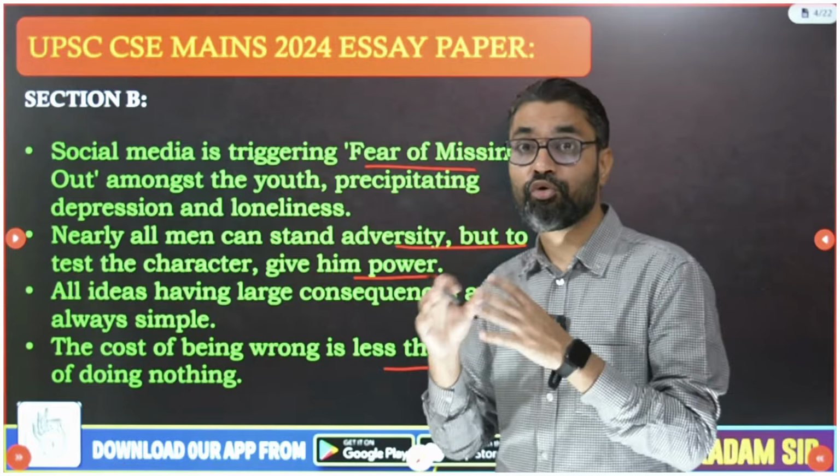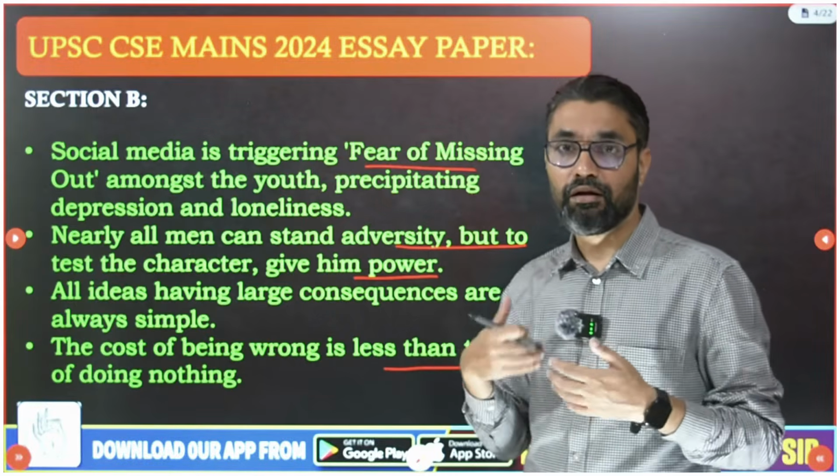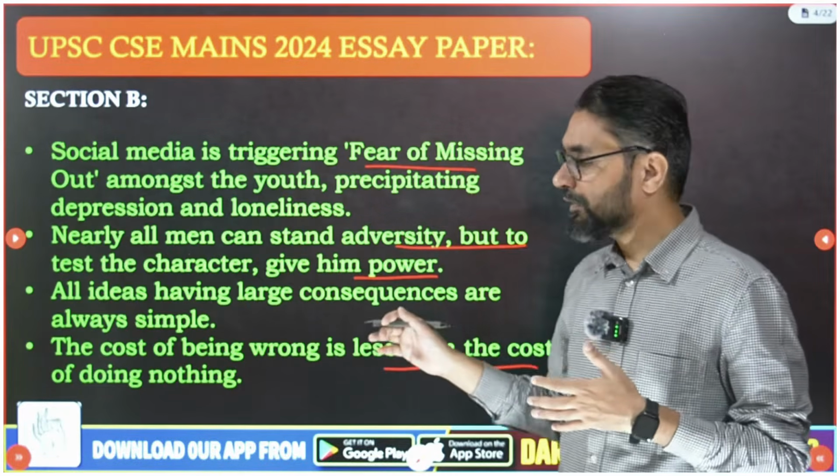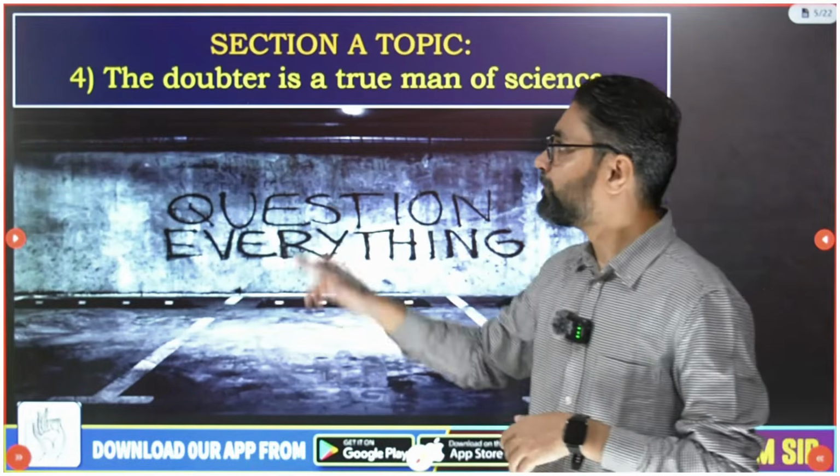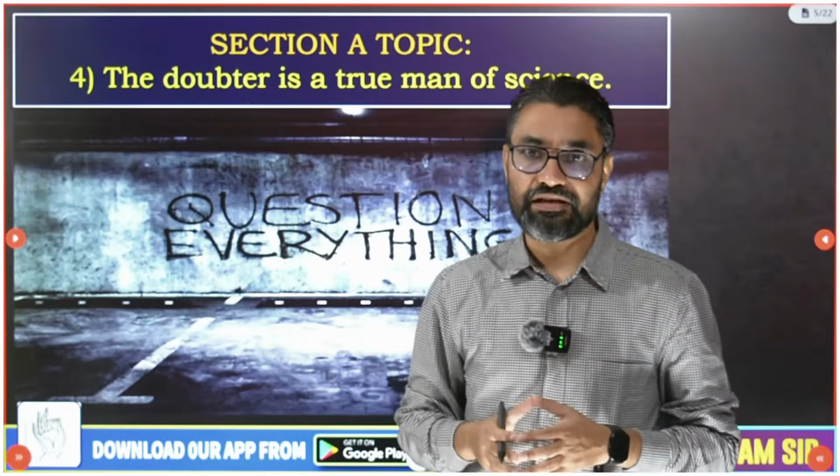I have given a lot of productive thoughts to the students that they can pull out and write a good essay. Now let's discuss the 4th essay topic from Section A: The doubter is a true man of science.